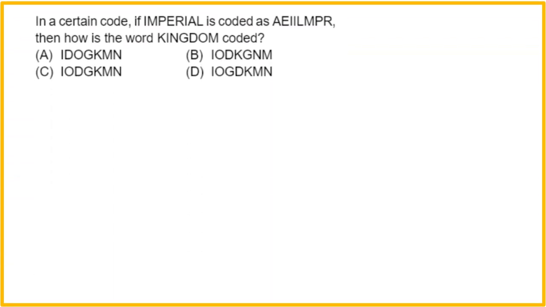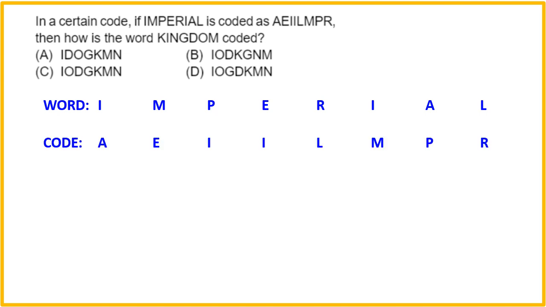Next question. In a certain code, imperial is coded like this, then how the word kingdom will be coded? Okay, so the method is like this. First of all, we write the original word imperial like this, और उसके exactly नीचे हमको उसका coded word लिखना है. हर अल्फाबेट के नीचे उसका corresponding अल्फाबेट आना चाहिए like this. Okay, now we see that imperial में जो भी अल्फाबेट्स है are same appearing in its coded word. ओके, कोई नया अल्फाबेट नहीं ऐड हुआ है.